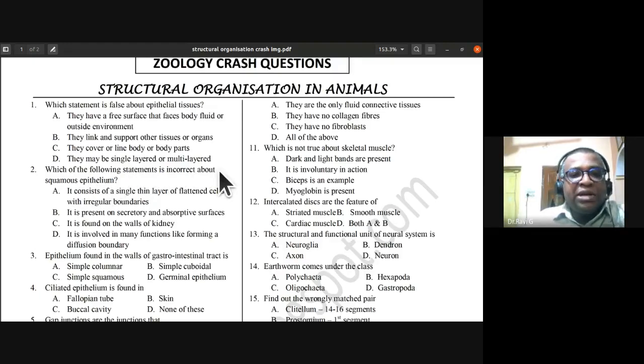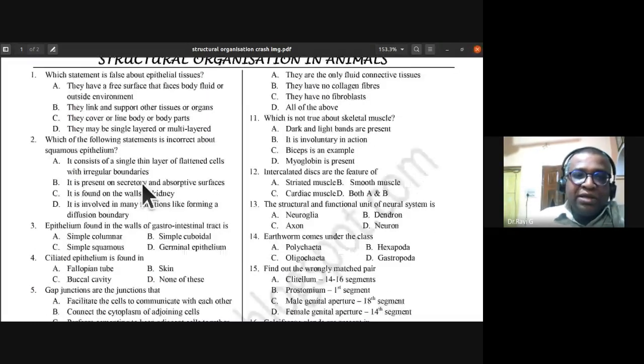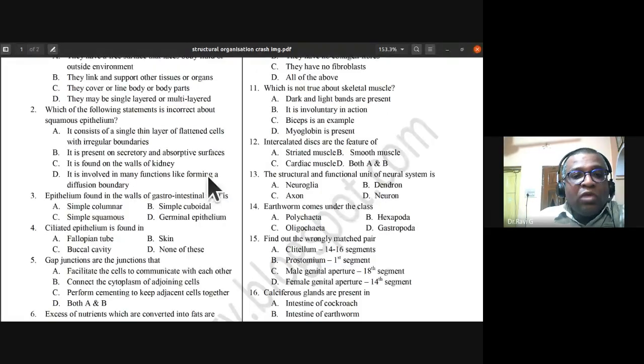Then we have, which of the following statements is incorrect about squamous epithelium? You know the squamous epithelium has flake-like cells. Again, it is an incorrect statement, which implies three statements are correct and one is wrong. It consists of a single thin layer of flattened cells with irregular boundaries. This is a correct statement. It is present on secretory and absorptive surfaces. It is found on the walls of kidney. It is involved in many functions like forming a diffusion boundary. That is also correct. So which is the wrong answer here?